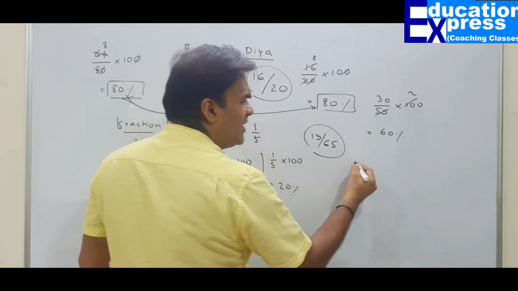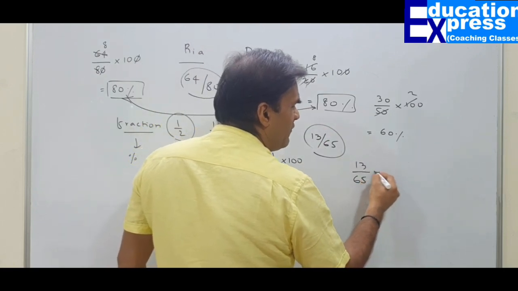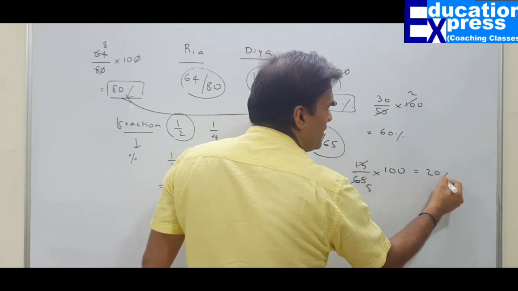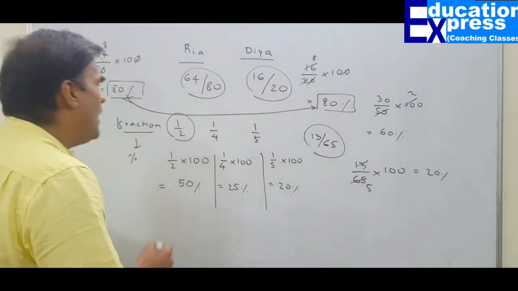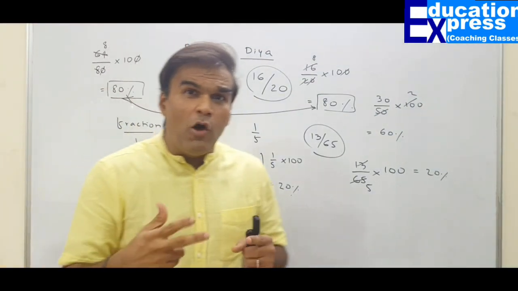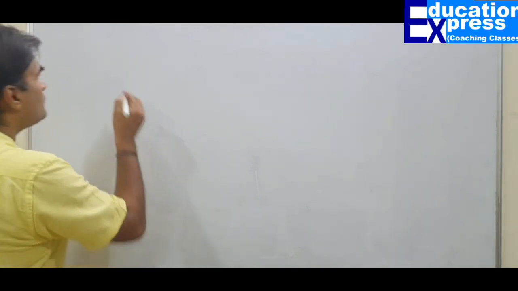So supposing for example I got 13 on 65. What about my percentage? 13 upon 65 multiply by 100. 1s are, 5s are, it's 20%. So getting percentage out of fraction is absolutely understood. Let's move on. Let us move on to the next concept.